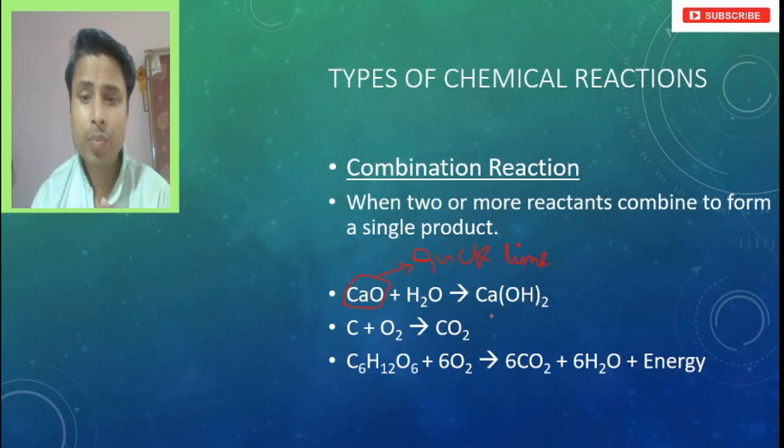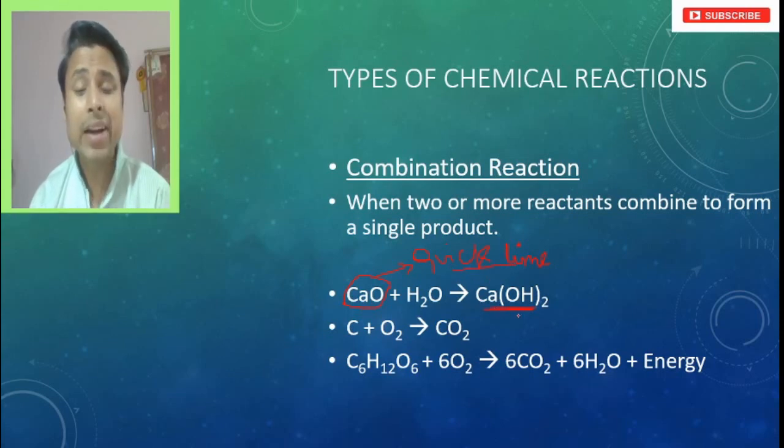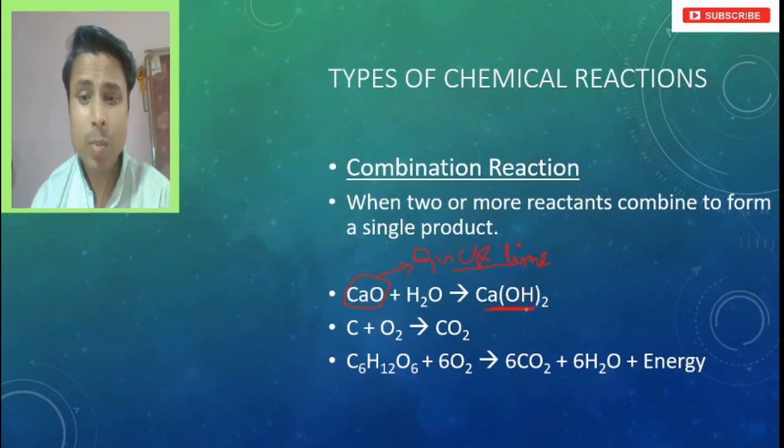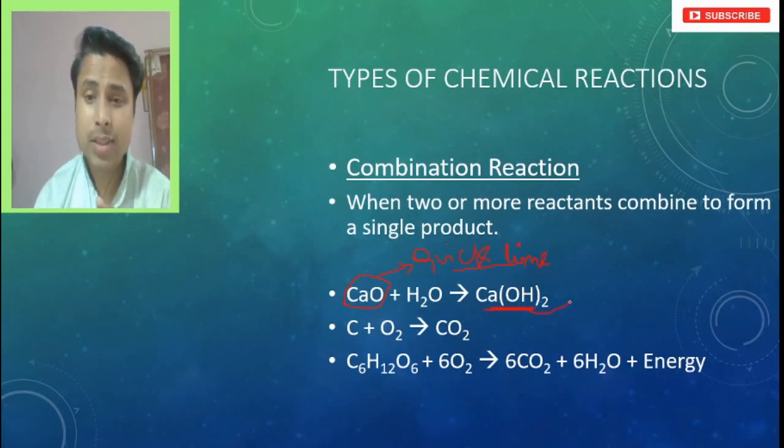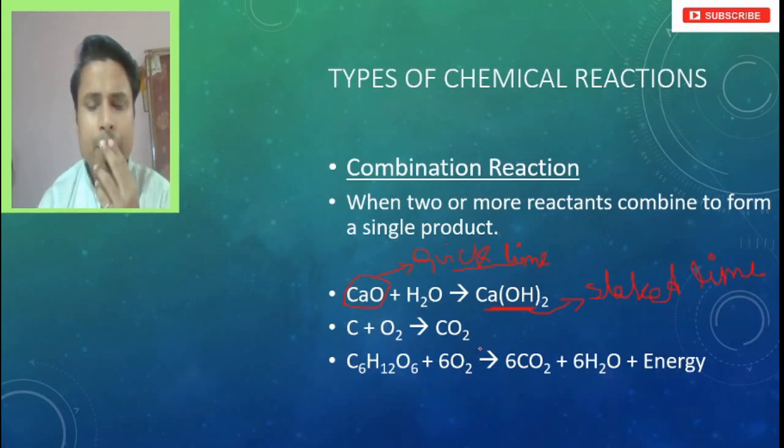Now what happened? This forms calcium hydroxide. This is calcium oxide, but the common name is quicklime. Then water, and then calcium hydroxide. This calcium hydroxide is known as slaked lime.